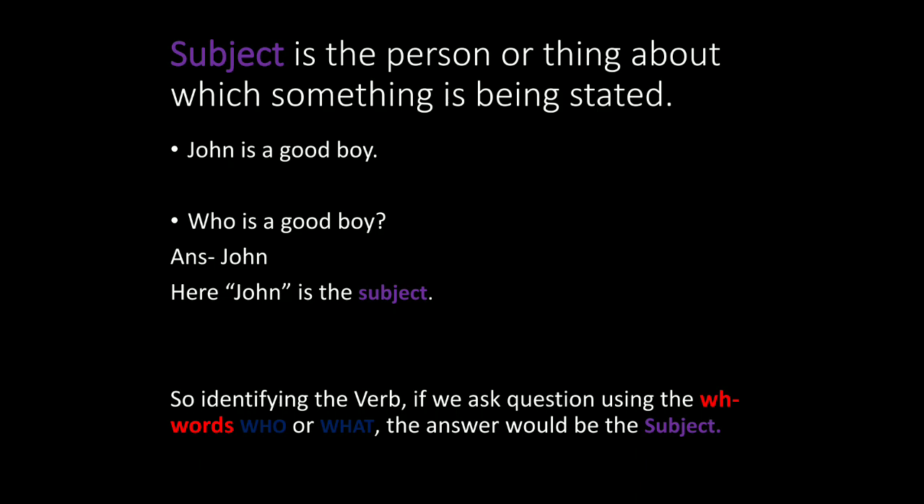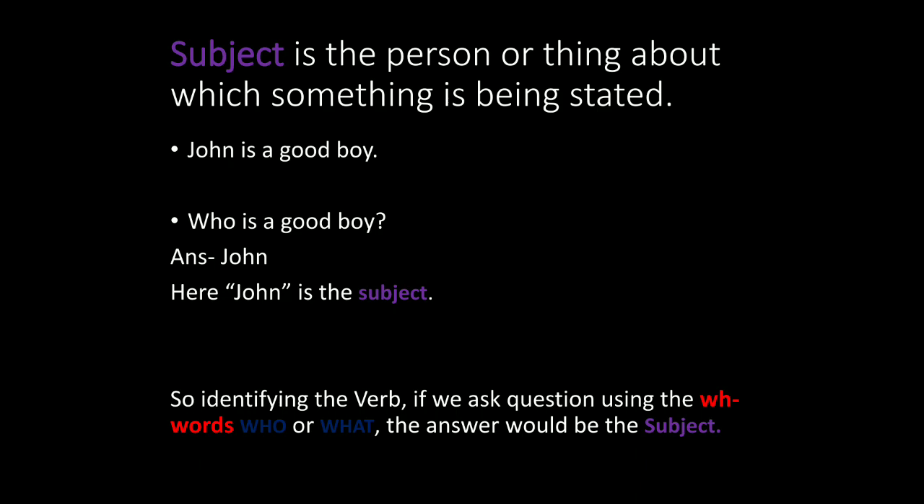To get a subject, we have to identify the verb. Then we have to ask question using the WH words, who or what. The answer would be the subject. If I say, Riya is a beautiful girl. Who is a beautiful girl? Riya. So Riya is the subject.